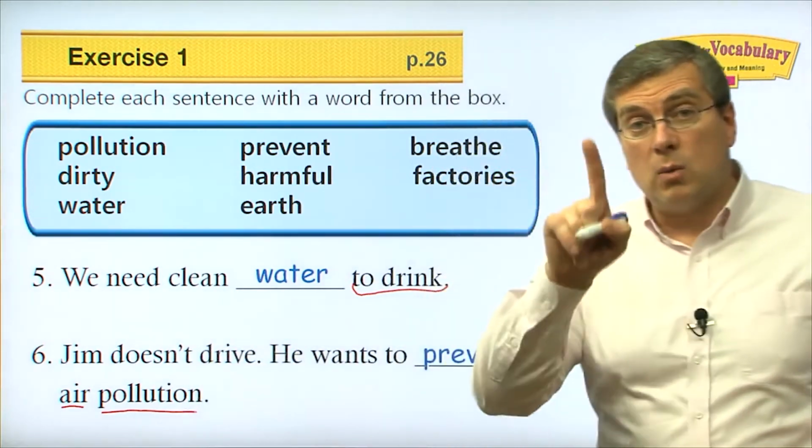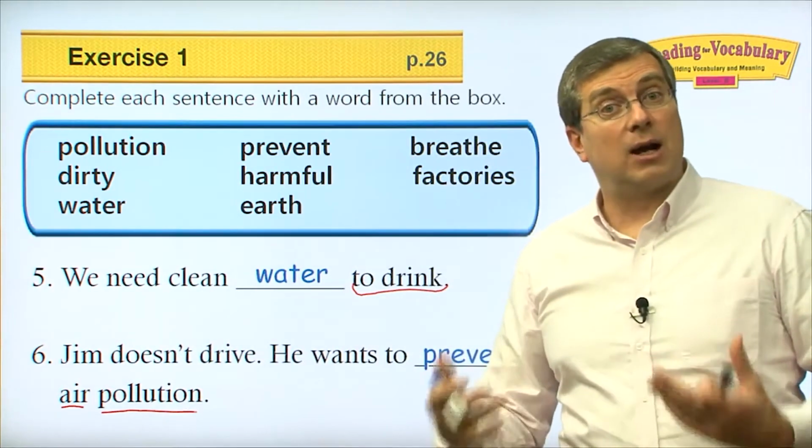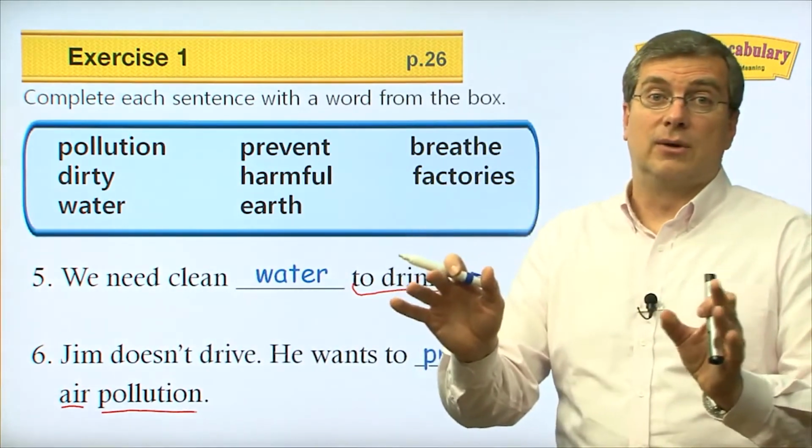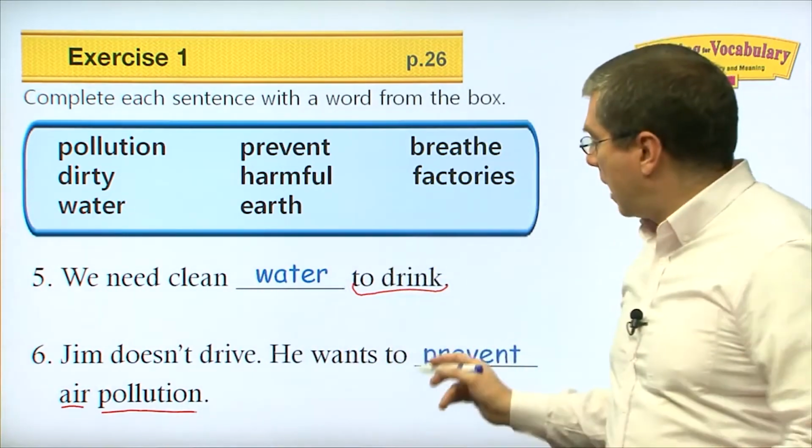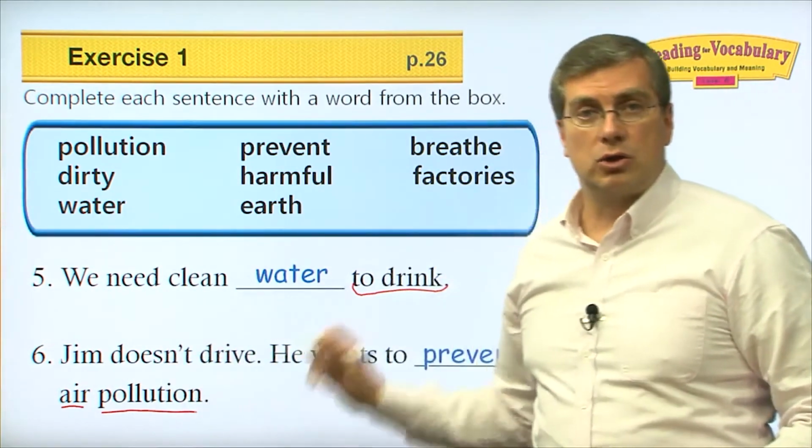pollution. So that's one way to help prevent air pollution. Don't drive. Right? You can walk or you can ride a bicycle, right? That's how you can prevent air pollution.